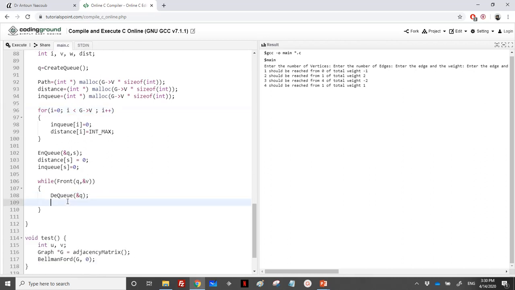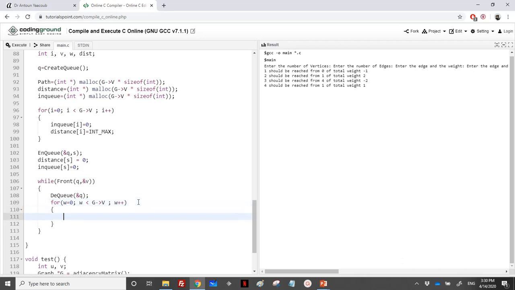So for, let's say, W here, W. So for each adjacent, I will check. So if it's adjacent, so if the adjacency matrix of VW is different than 0, it means that there's a match.